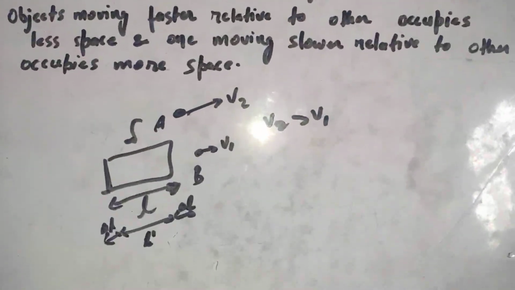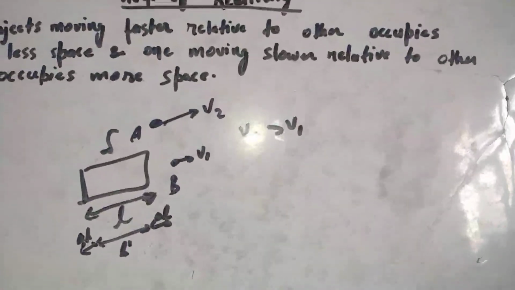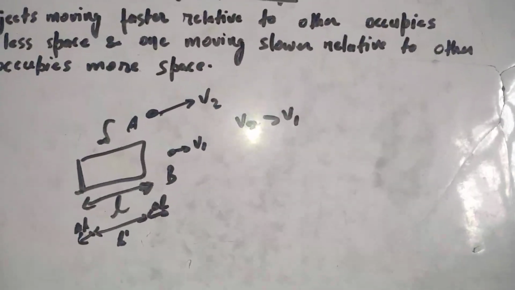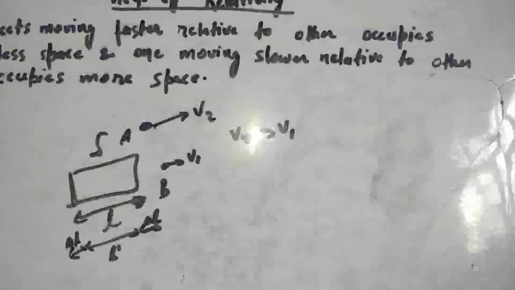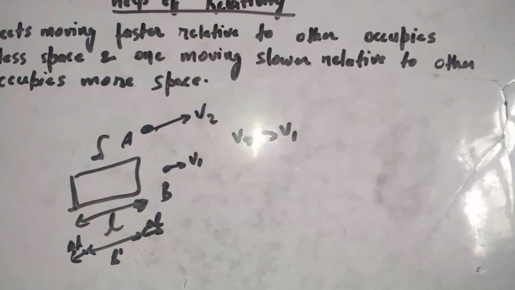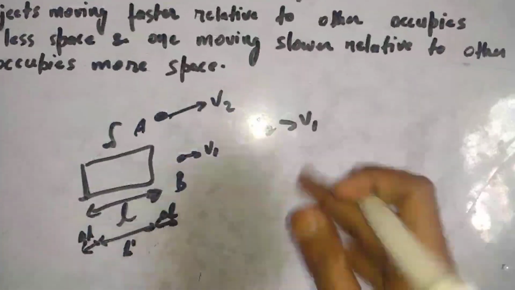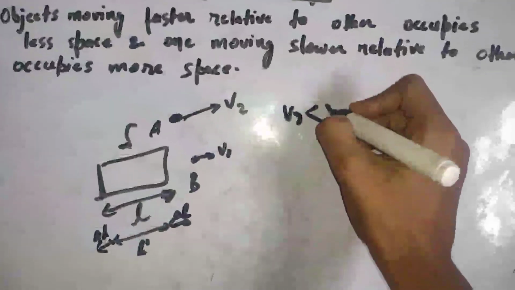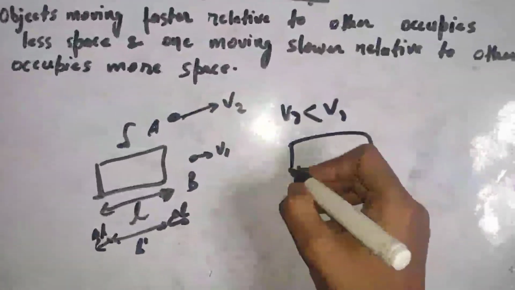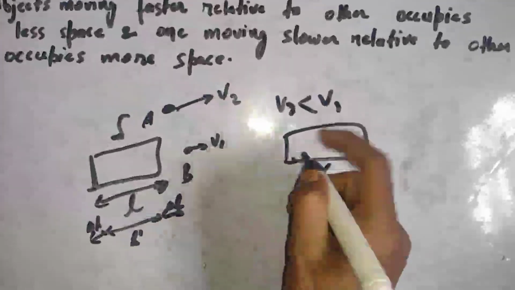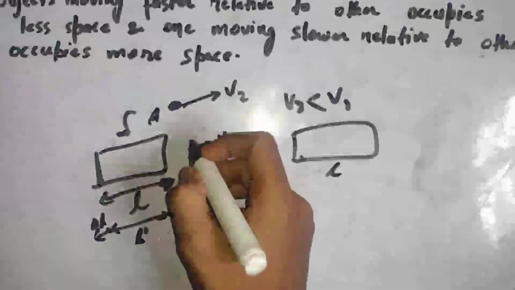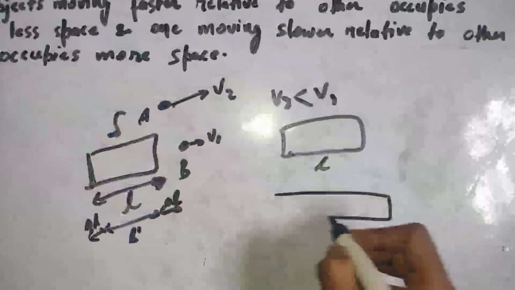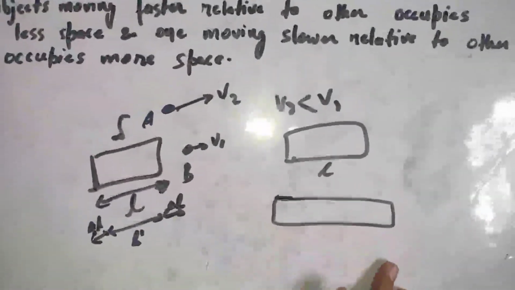Relativity says that time and length are not absolute, they are relative to different speeds at different times. It says an object moving faster relative to another occupies less space. Now let's take another case. If v2 is less than v1, and the dimension of A is L, then with respect to B, because A is moving slower, this dimension will actually increase, because an object moving slower occupies more space.